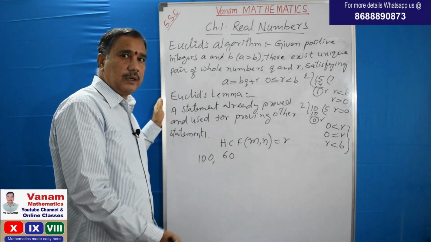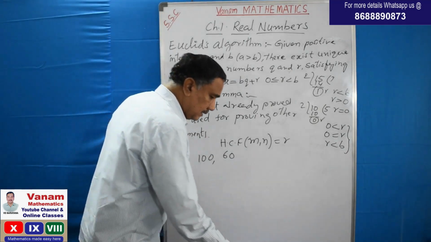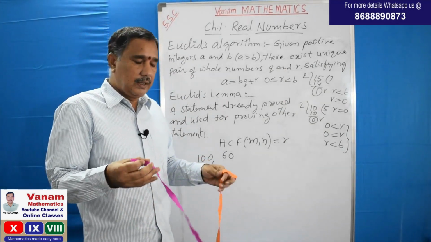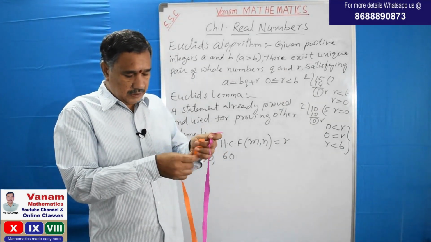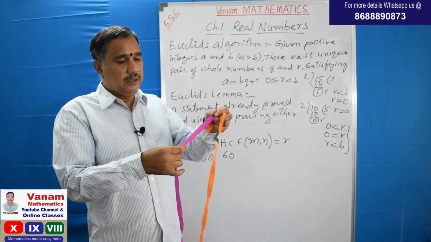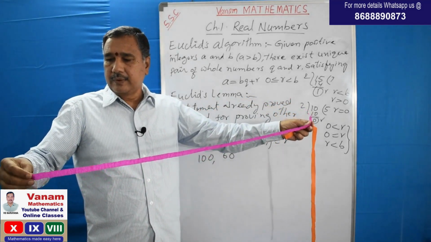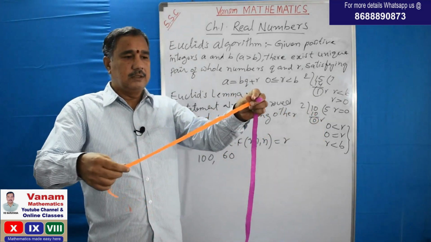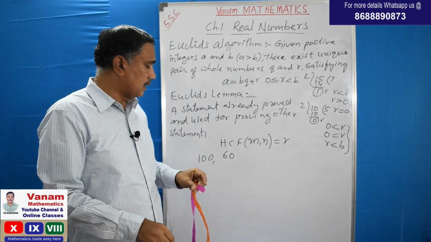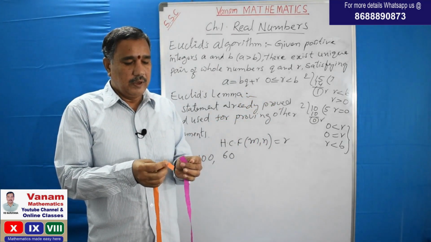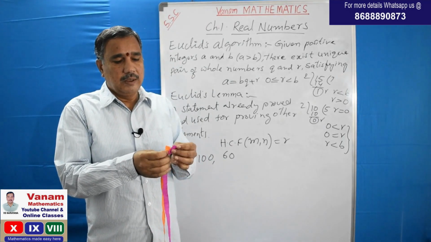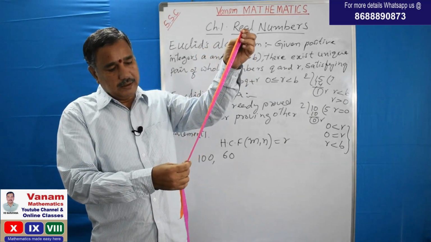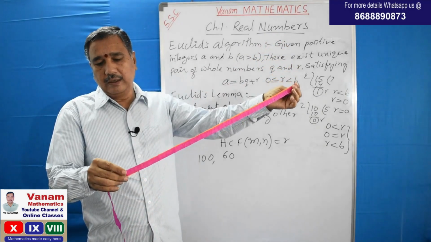Before applying Euclid's division lemma, let us find it by an activity. These are two paper strips of equal width. This one is 100 centimeters in length and the other is 60 centimeters, because our given numbers are 100 and 60. Now we have to find the maximum length of a strip which measures both strips without leaving anything.